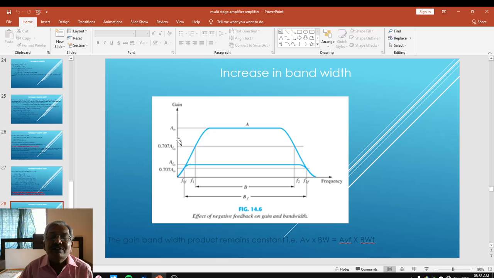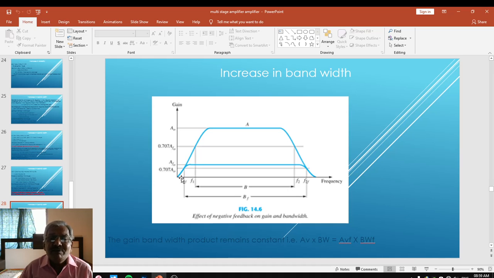So this is the fall of mid frequency gain. From this, a straight line is drawn. From that, the perpendiculars are produced on the frequency axis, and then we have represented the lower and upper cutoff frequency F1 and F2 respectively. When we take F2 minus F1, that is going to represent the bandwidth. Friends, from F1 to F2 represents the bandwidth without feedback.